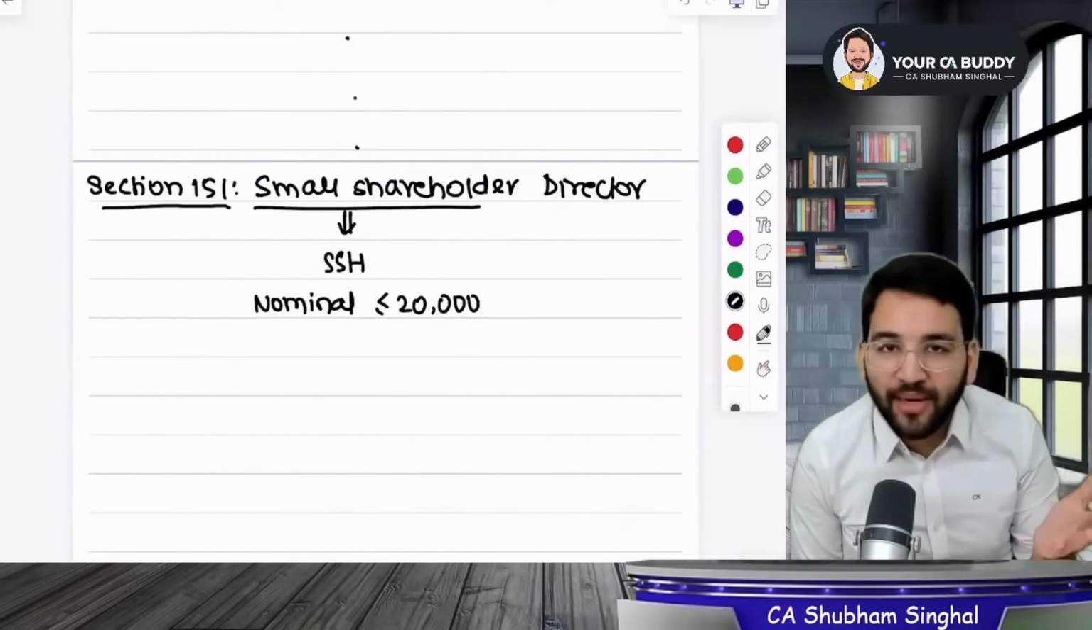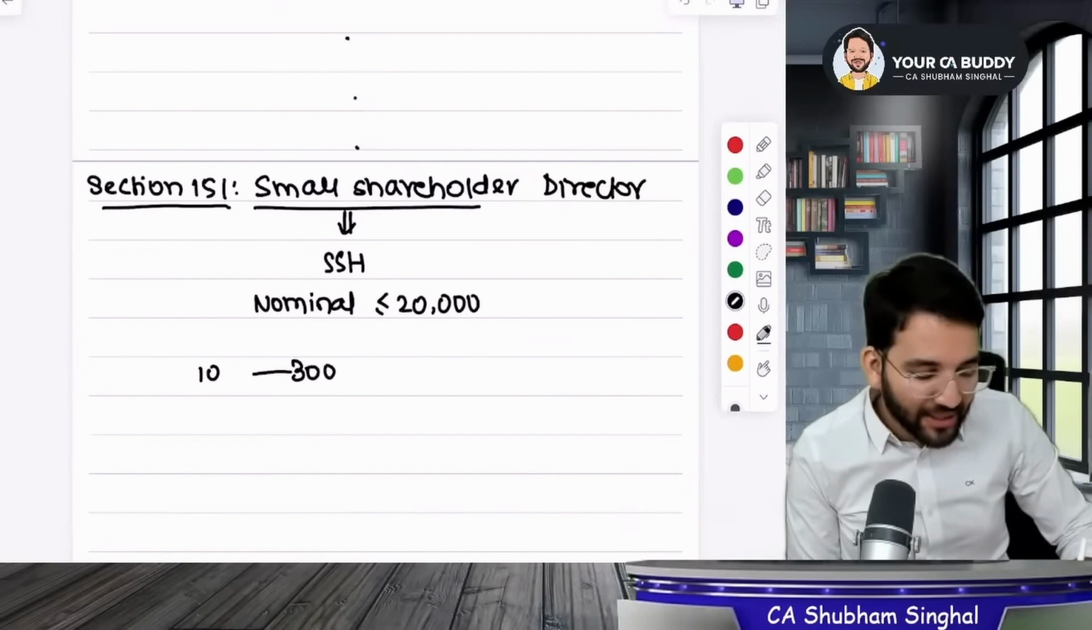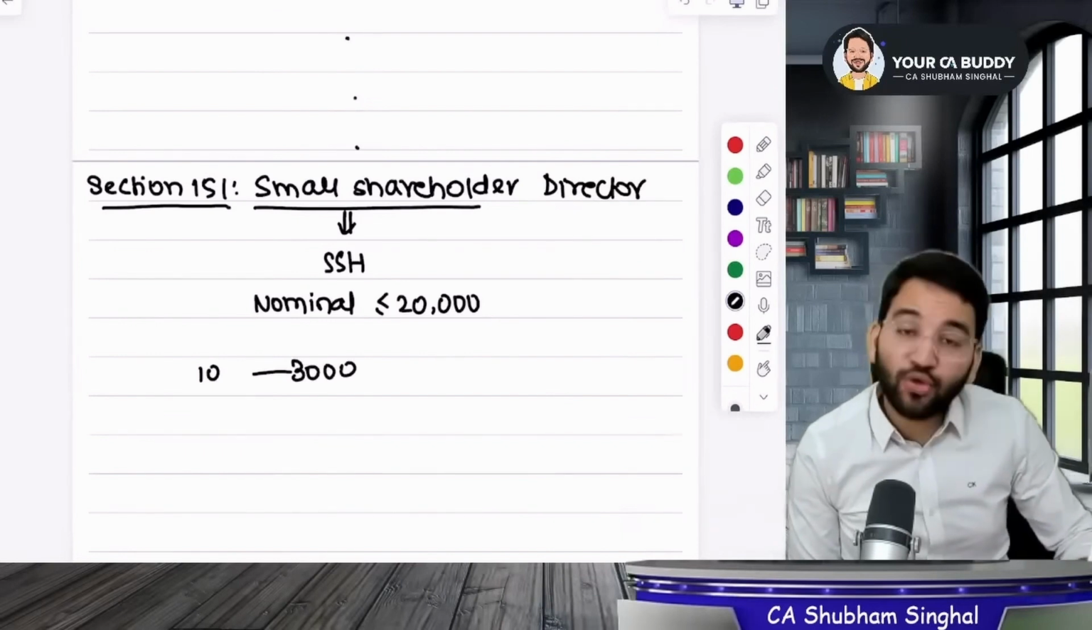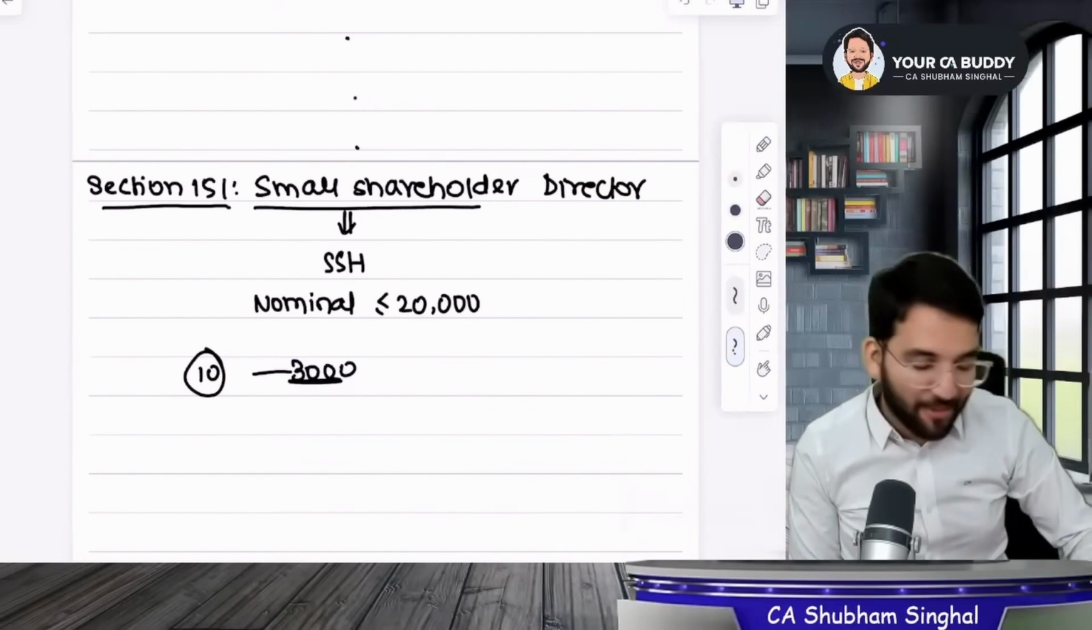And nominal value is a big deal. You see, Reliance's one share has a face value of 10 rupees and assume its price is 3000. So you understand how much gap there is. So we are talking about the nominal value, not about the market price.